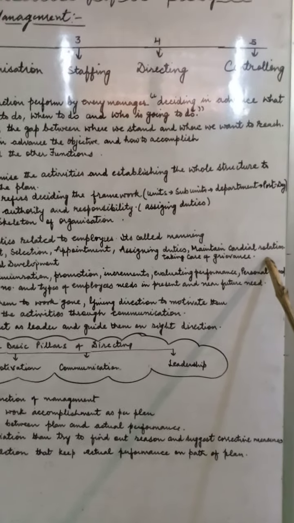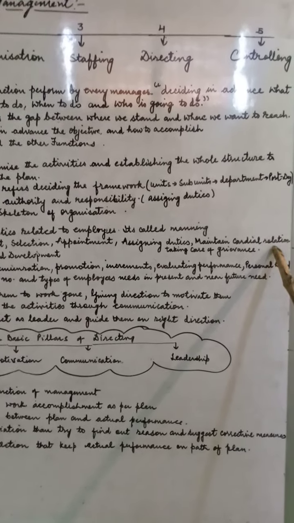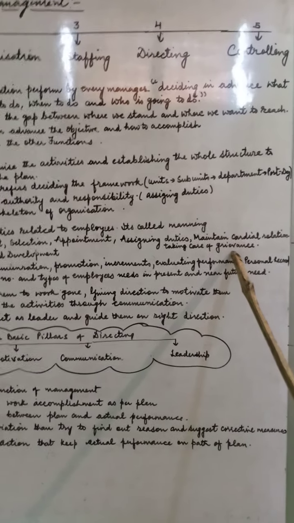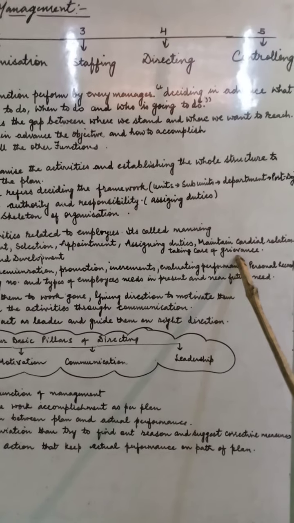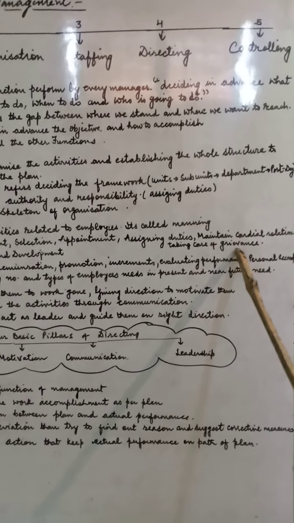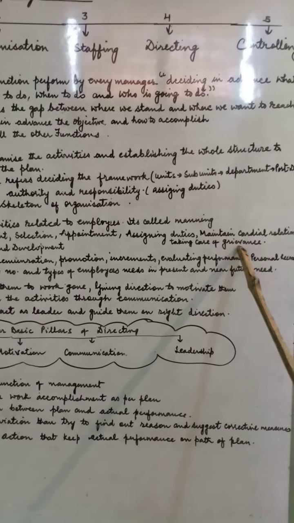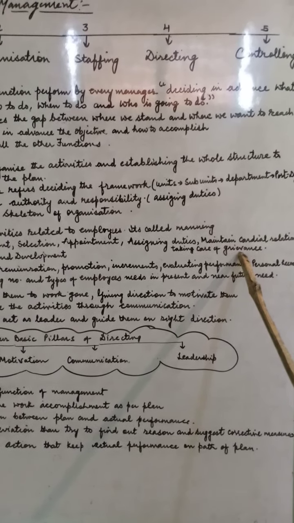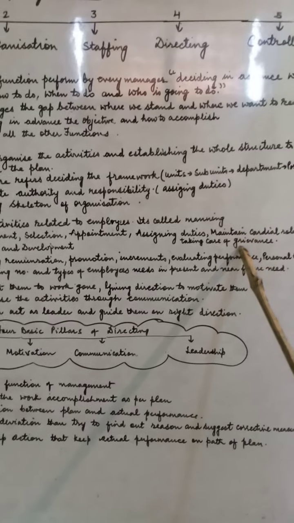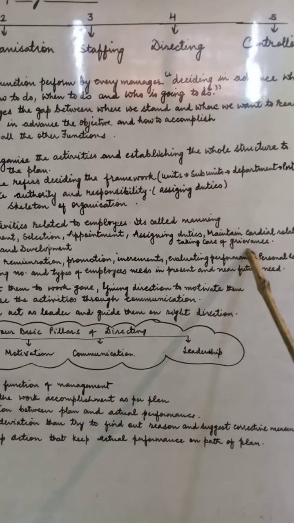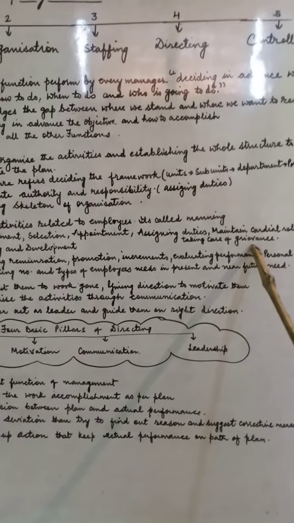That is very important to motivate the employees. Also taking care of their grievances. If they have any problem in the organization, they have to take care of it, because these are the persons who are going to work in the field or sitting in the office. So their mental and psychological satisfaction is required to fulfill the job.